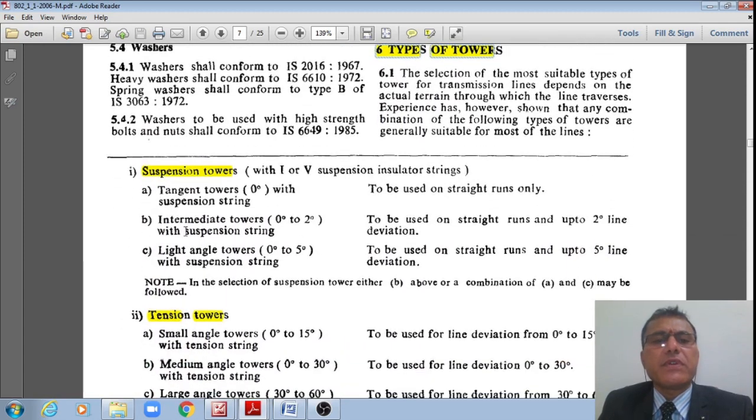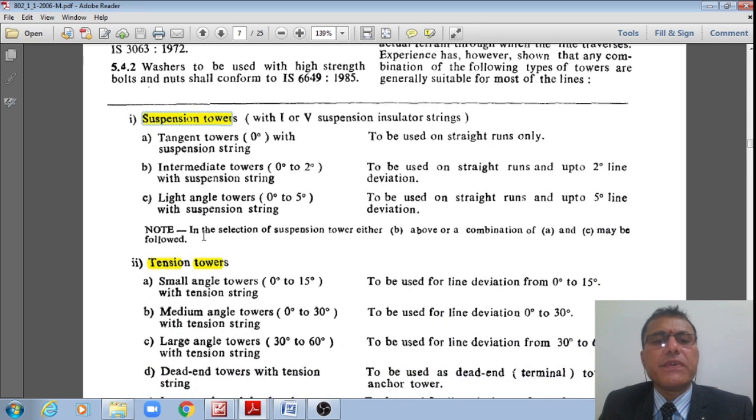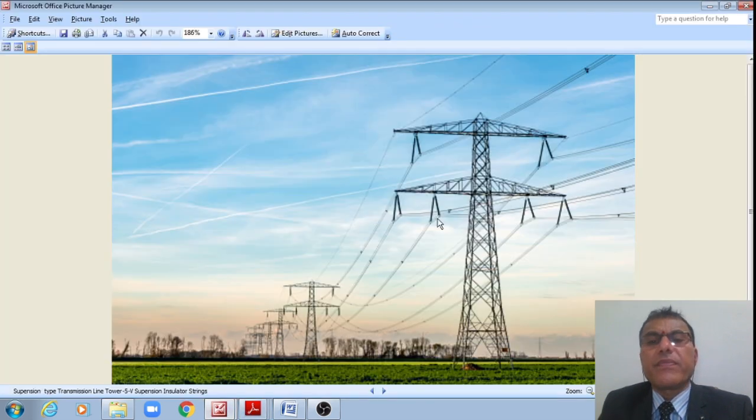Now let us see the types of tower, students. This we already discussed. These are the suspension towers, like this, right? Where we do have I or V suspension insulating strings. The tangent towers with 0 degree, with the suspension strings, are to be used on straight runs only, whereas intermediate towers 0 to 2 degrees, with suspension strings, are to be used on straight runs or up to 2 degree line deviation only, or light angle towers 0 to 5 degrees, to be used on straight runs up to 5 degree deviation only, right? Like this. This is how the V suspension towers look.